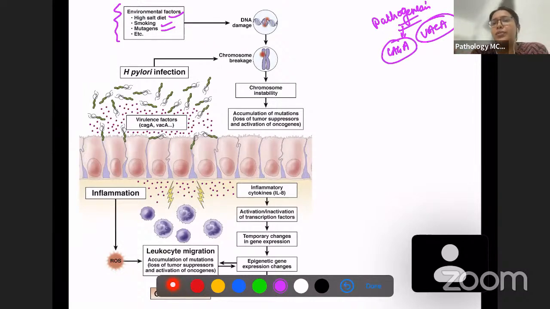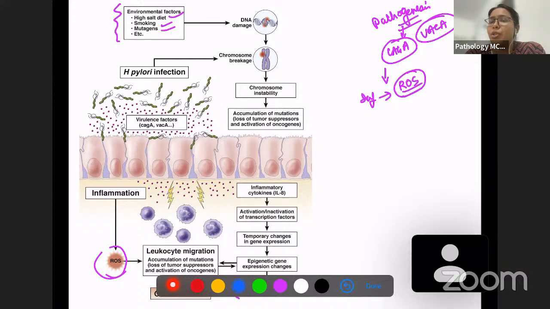So what these virulence factors will do is they can induce inflammation. When they induce inflammation, we know lots of cytokines and lots of leukocytes will be produced. So what these will do is they are going to produce lots of free radicals and reactive oxygen species.